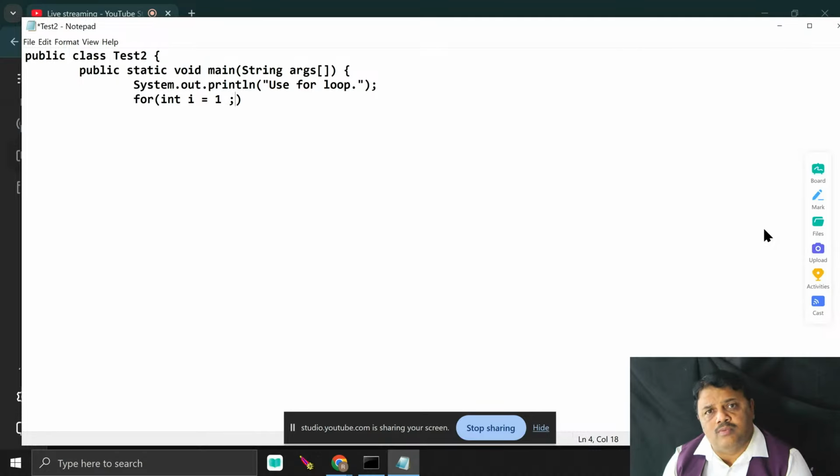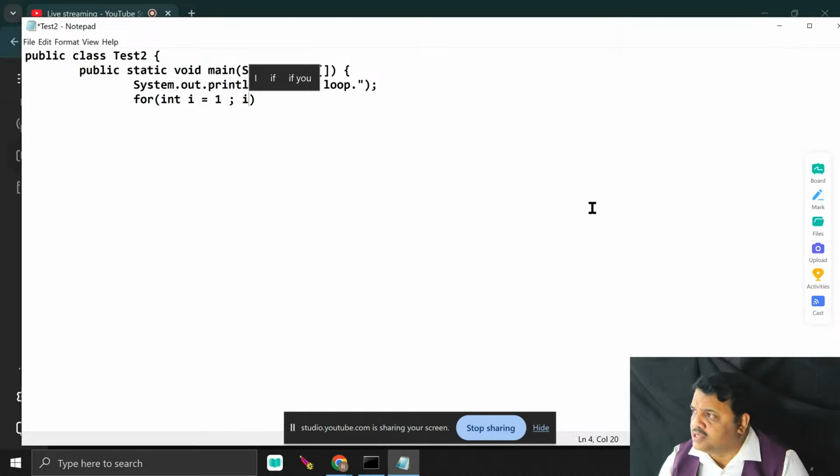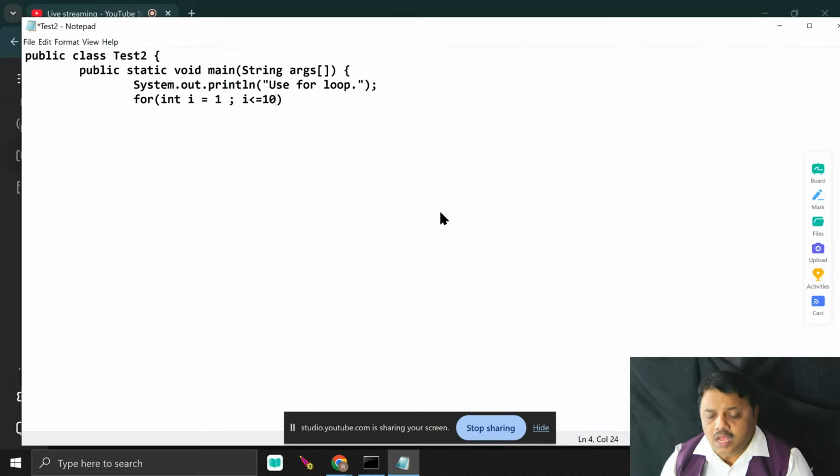Then what is my next job? Next one is the condition. The declaration is over. Second one is what? Condition. I have to put the condition. What is the condition I pass here? For it to print 1 to 10, the condition must be less than or equal to 10. If I write i less than 10, yes, i value is 1, 1 less than 10, condition satisfied.